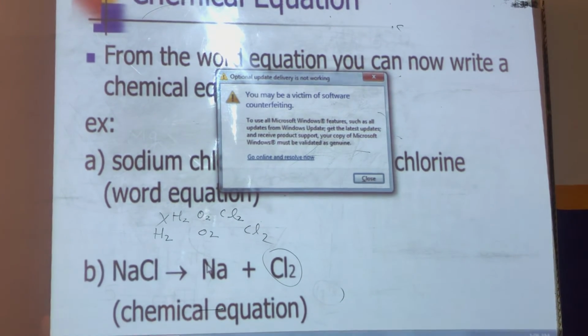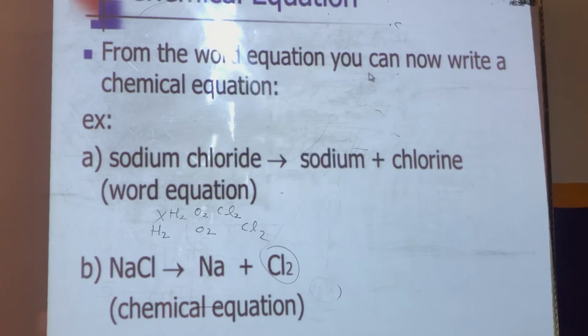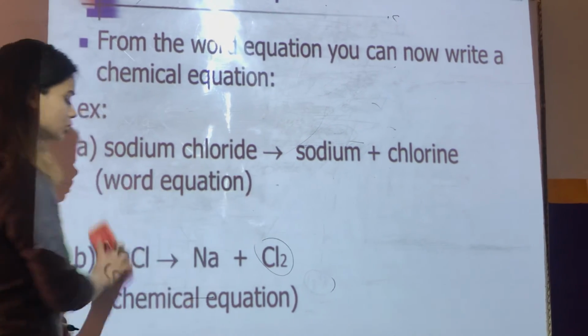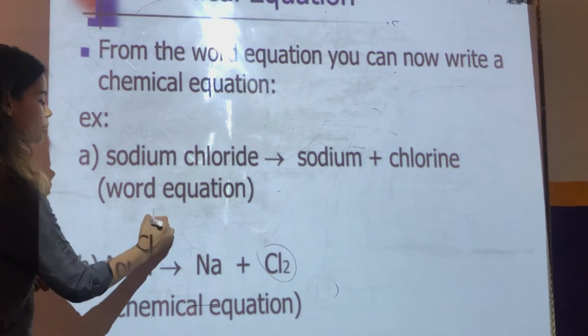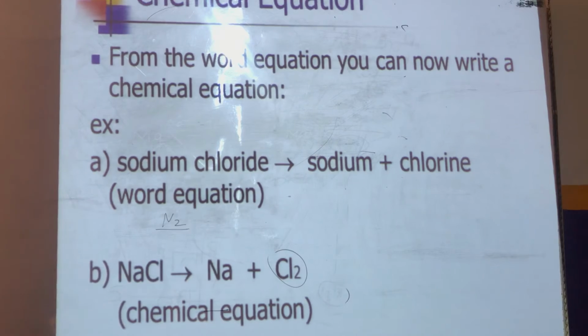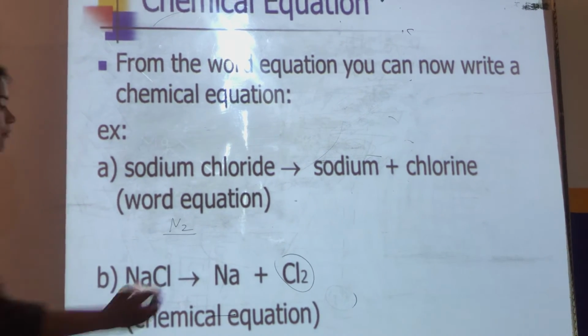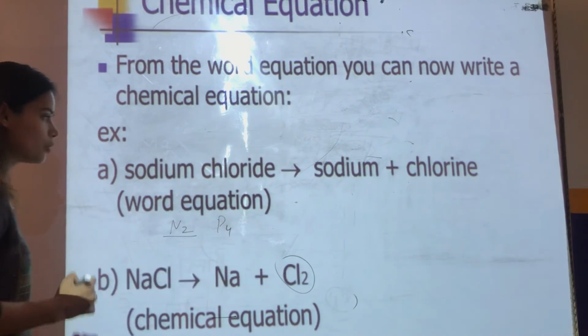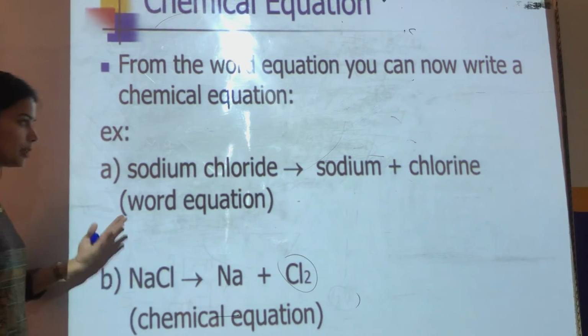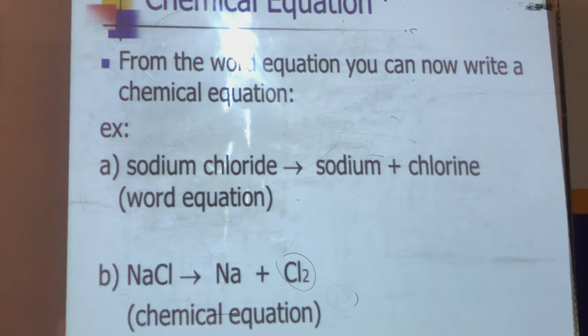Only then the equation can take place. Only then this element can be stable. That is the reason why we will take nitrogen as N2, because it exists as diatomics. Similarly, phosphorus exists as four atoms. So in equations we will write this also. Clear? It will be clear in the coming examples.